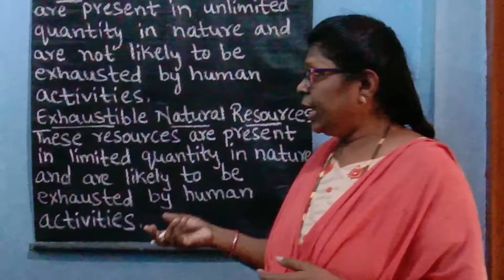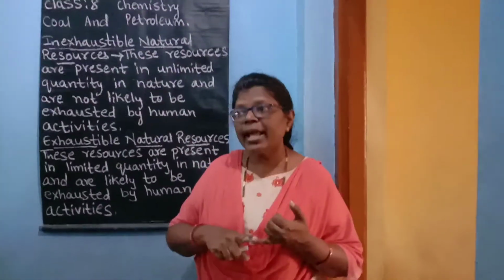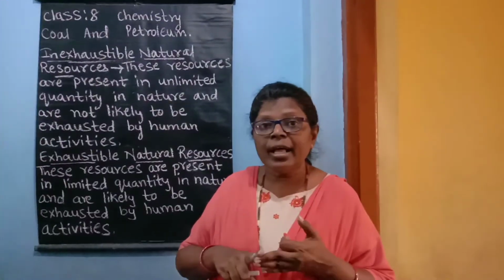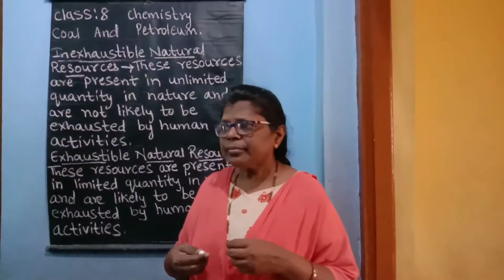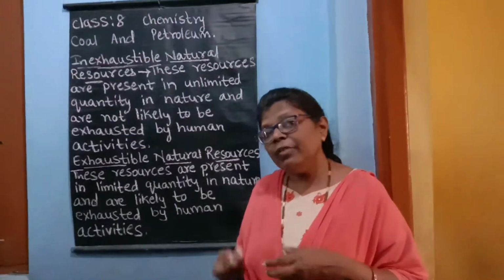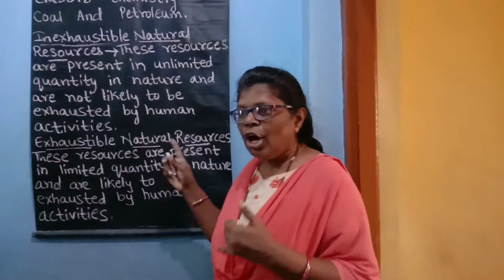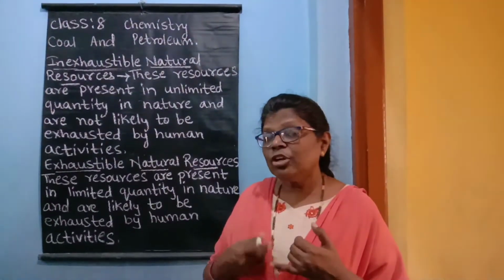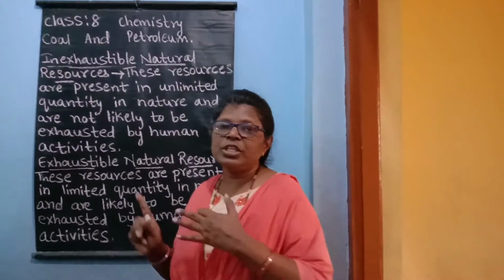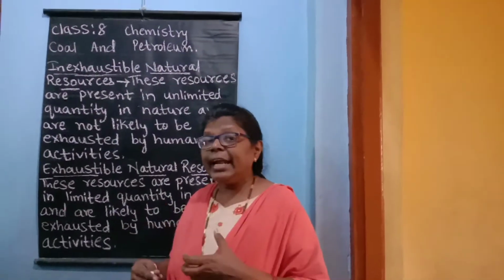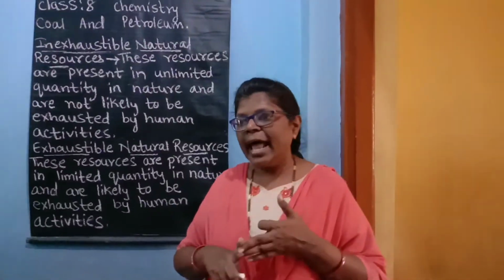Now let us see the examples of exhaustible natural resources, that is forest, wildlife, minerals, coal, petroleum and natural gas. Now in this chapter we will discuss some exhaustible natural resources, like coal, petroleum and natural gas. We get energy from these fuels, that is coal, petroleum and natural gas.